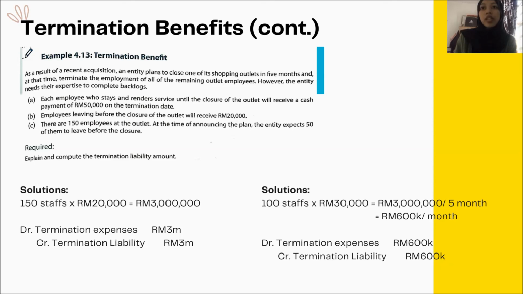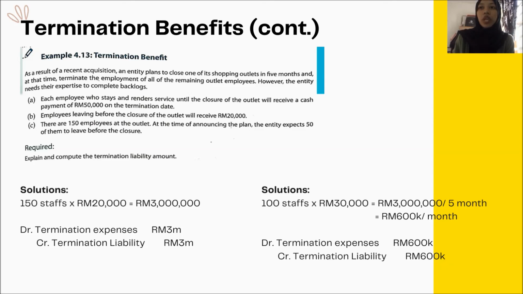As you can see here, the company will pay an amount of 20,000 ringgit to the employees, whether they stay until the closure of the outlet to finish the backlogs, or they choose to leave before the closure. Either way, they will be paid 20,000 ringgit for the termination benefits.